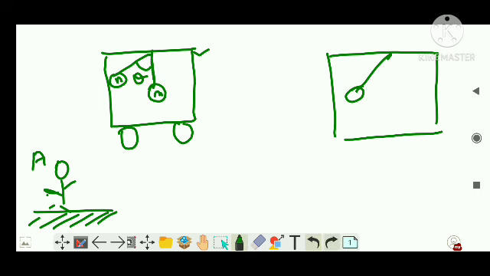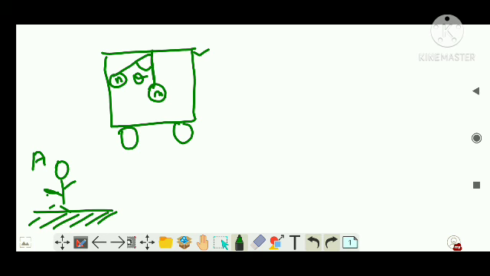Obviously, because the trolley is also moving with an acceleration A, he will also feel that this mass, which is now at rest after angular displacement, this bob is at rest inside the trolley, right? So with the perspective of A, I can just draw the different positions.